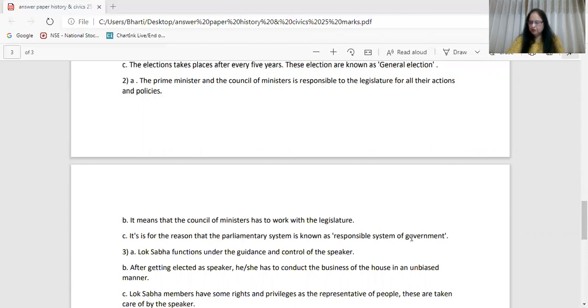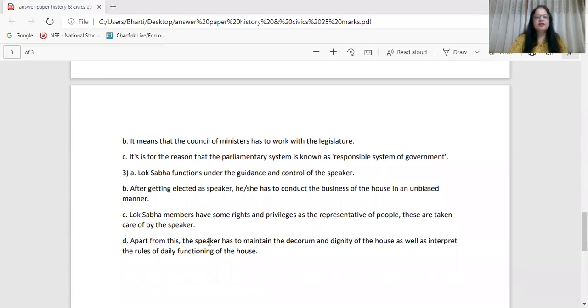Last question. Explain functions of Speaker of Lok Sabha. Lok Sabha members have some rights and privileges as the representatives of people. They are taken care of by the Speaker. I'm so sorry. First point is, after getting elected as Speaker, he or she has to conduct the business of the House in an unbiased manner. And Lok Sabha members have some rights and privileges as representatives of people. These are taken care of by the Speaker. Apart from this, the Speaker has to maintain the decorum and dignity of the House as well as interpret the rules of daily functioning of the House.